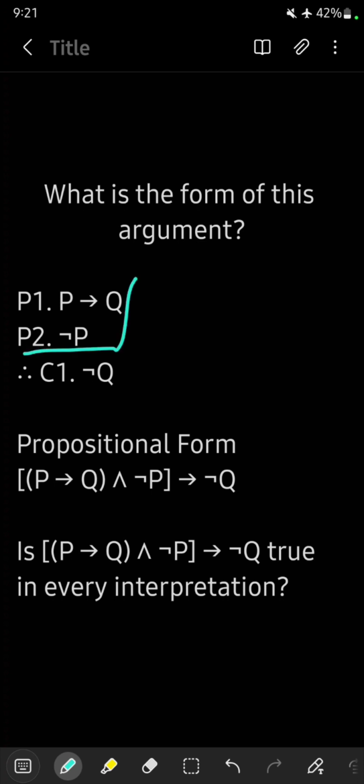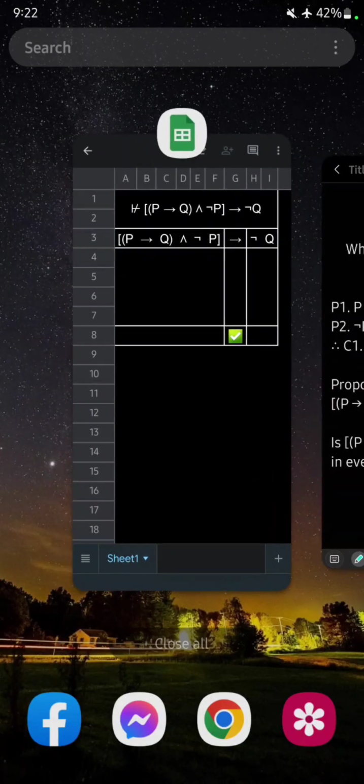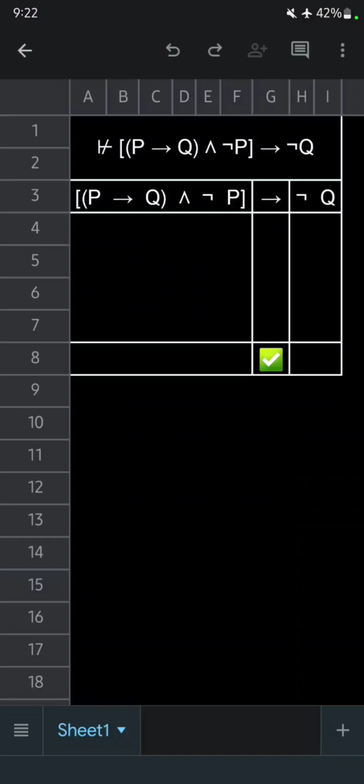What we do is we take these two premises and we make a conjunction out of them, and we take the therefore symbol and turn it into implication. And we have to ask ourselves, is this expression true in every interpretation? Now, there are a number of different ways to do this. However, in this video and in this series, we will mostly use the condensed truth table method. So let's go over to Excel and fill out our truth table. What you see here is just the skeleton of the truth table. All we have to do is punch in our values, and we'll be able to tell whether or not this formal argument is indeed valid or invalid.